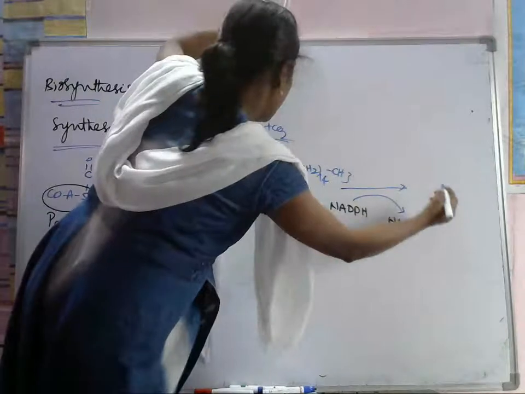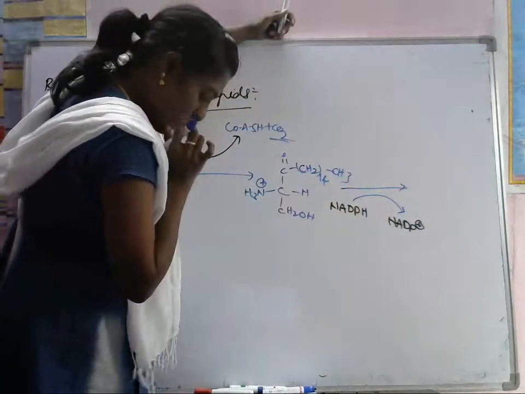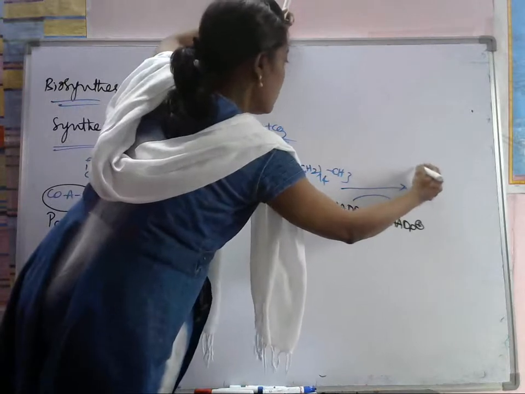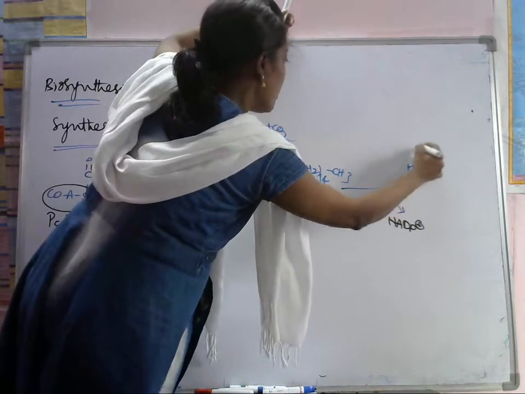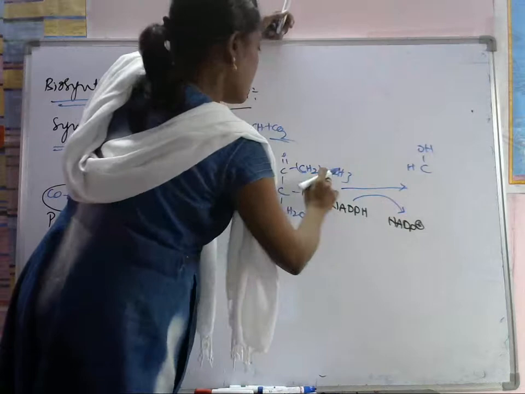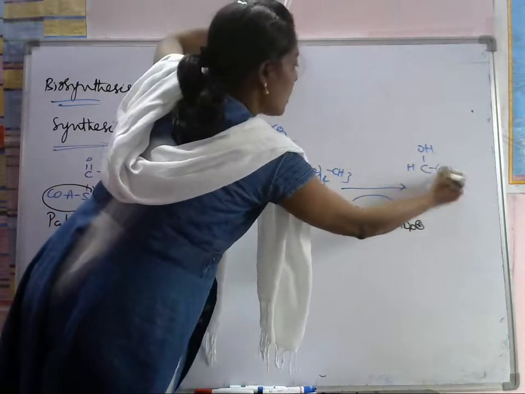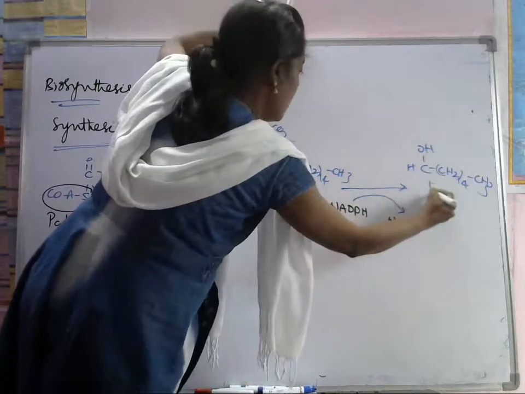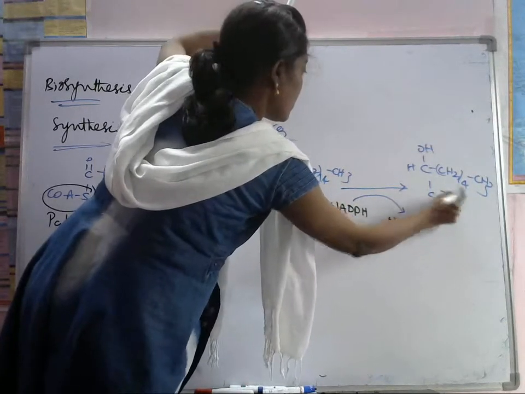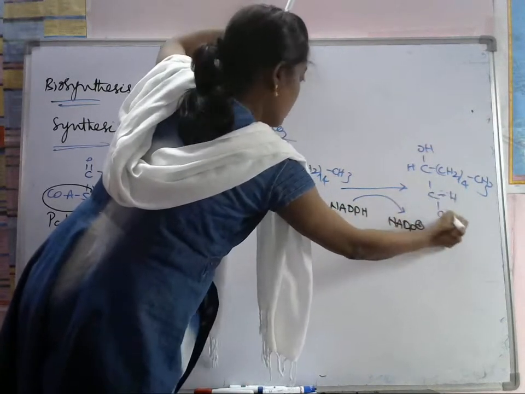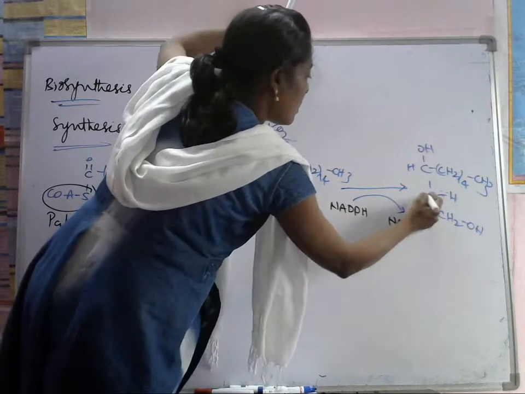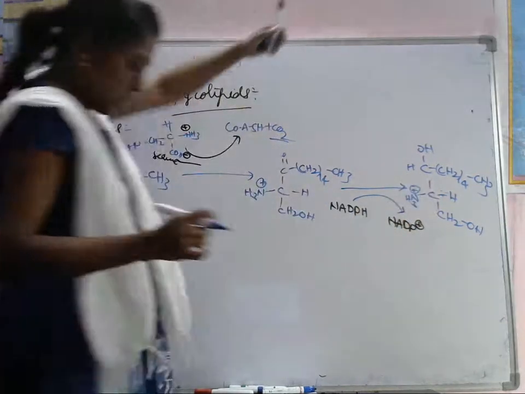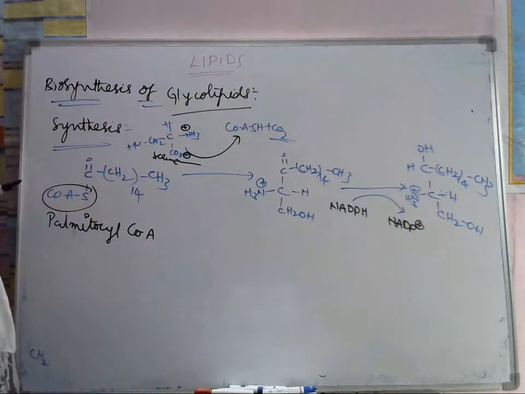Let's write this one. Here we got CHOH, and we have CH2 14 and CH3, and here we have C, H, CH2OH, and at this side NH3 plus group.